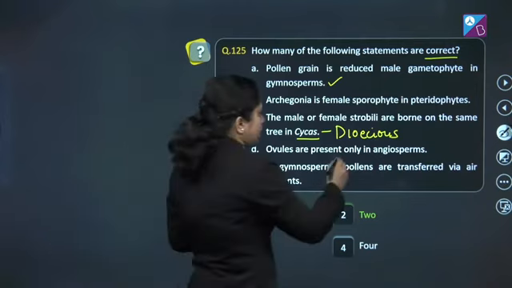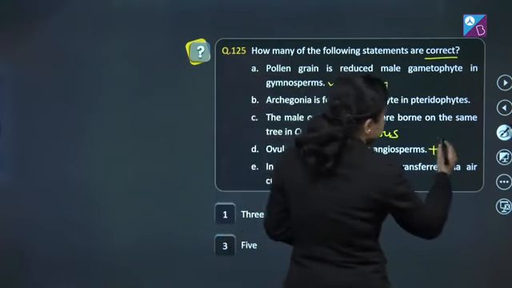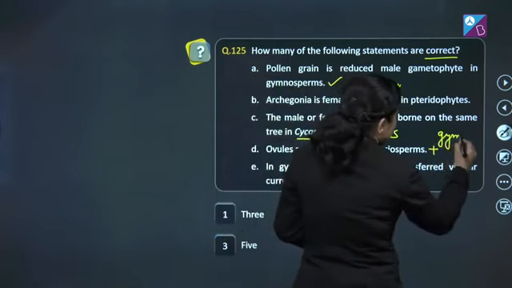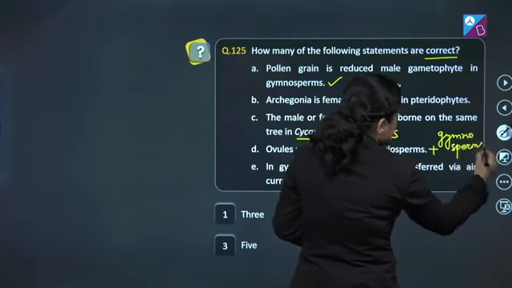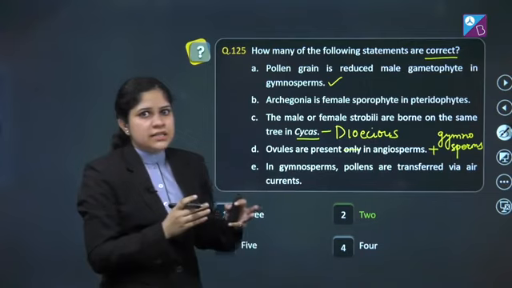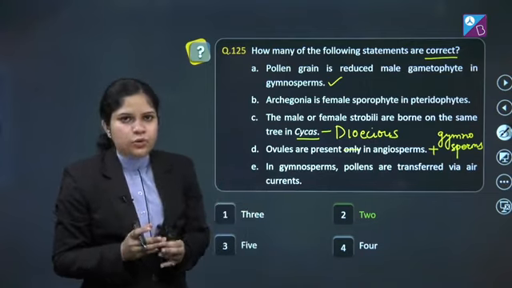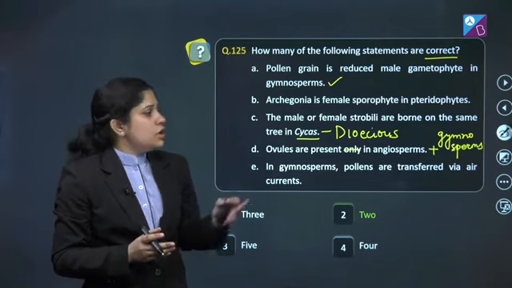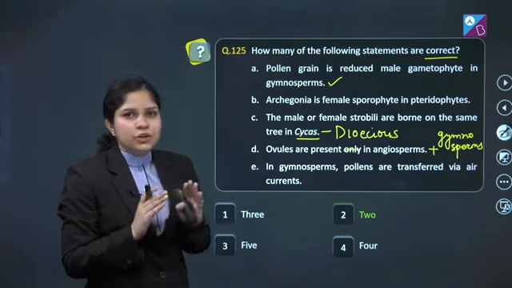D. Ovules are present only in angiosperms. This is also incorrect because they are present in angiosperms as well as in gymnosperms. So what is the major difference? In angiosperms, the ovule is surrounded by ovary, which later on forms the fruit. Whereas in gymnosperm, the ovule is not covered by any ovary.